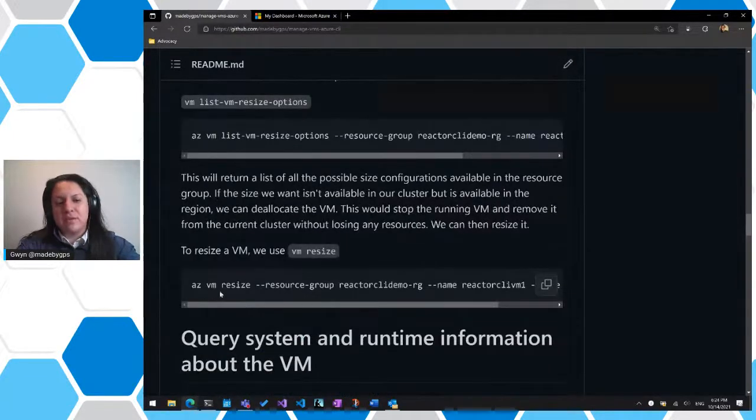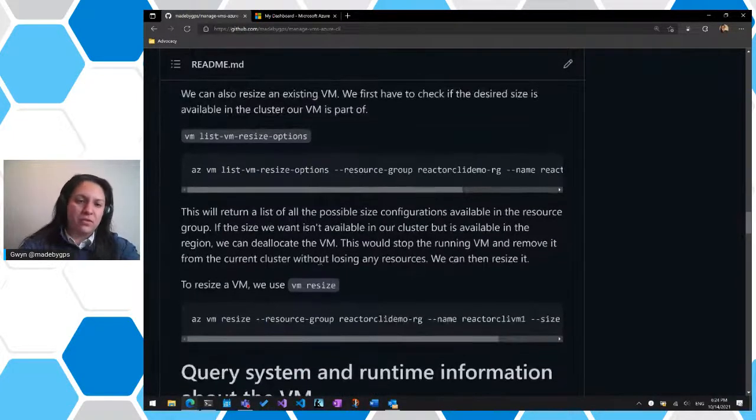So to resize it, we have to use the resize command, but we first have to figure out which options we have available to us. And again, this is because of the location that your virtual machine is deployed in. If you wanted to use a size that's not available where your virtual machine currently is, you'll have to stop it, deallocate it, move it, and then do it.